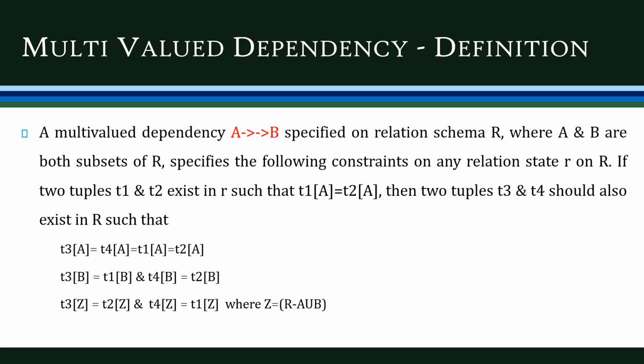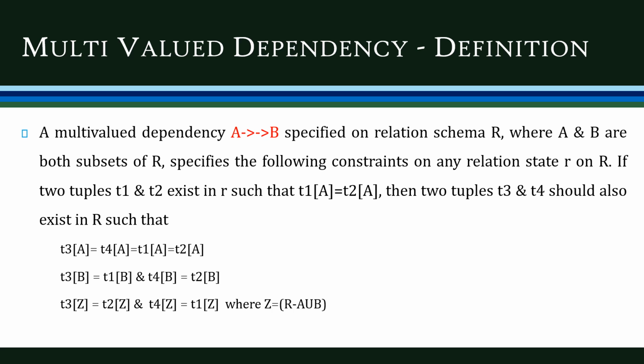A multi-valued dependency, denoted by a double-headed arrow A to B, specified on the relation schema R, where A and B are both subsets of R, specifies the following constraint on any relation state r of R. If two tuples t1 and t2 exist in the relation R such that t1[A] equals t2[A], then two tuples t3 and t4 should also exist in R such that t3[A] equals t4[A] equals t1[A] equals t2[A]. That is, in all these four tuples, the A value is the same.